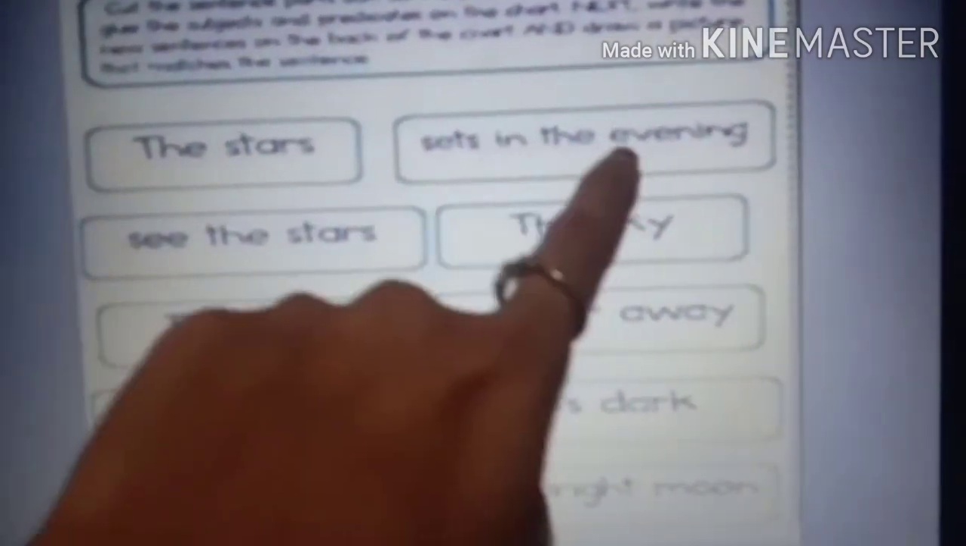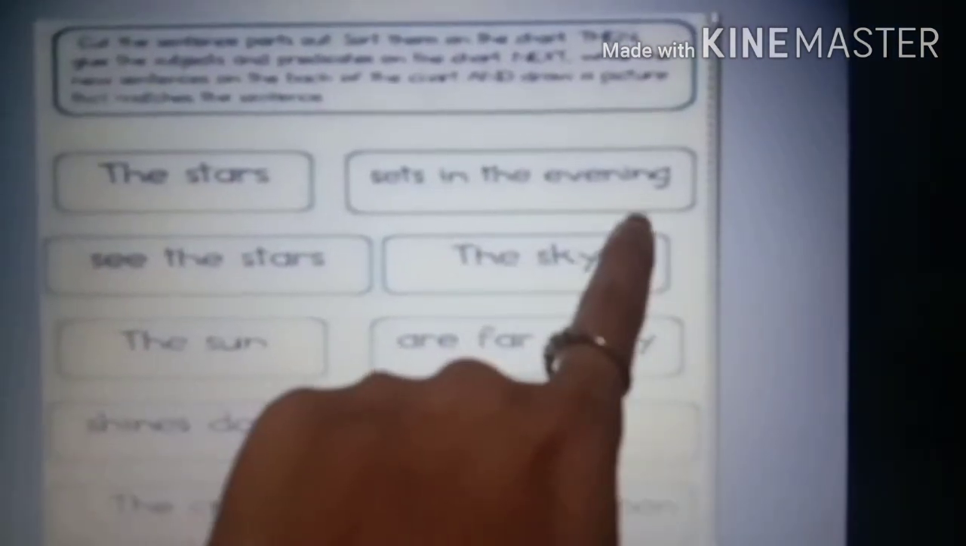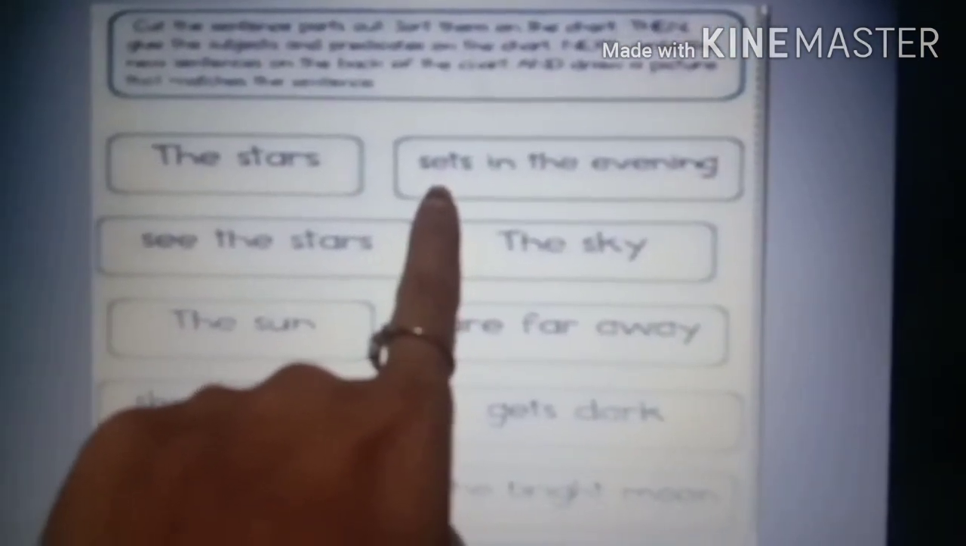Now see, the sun. The sun is also a subject. See, it starts with a capital letter, then it is a subject. So what predicate will come in that? Sets in the evening. We are talking about the sun, so this is the subject. And what are we saying about the sun? Sets in the evening. So see, there is a verb in the predicate, that is sets.